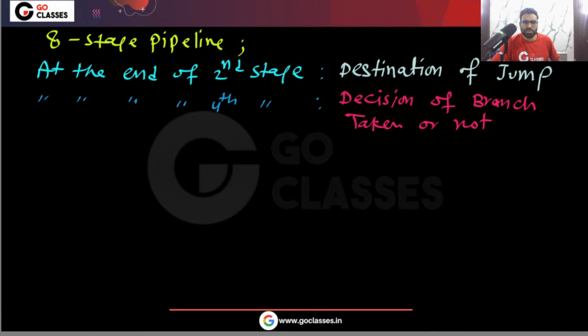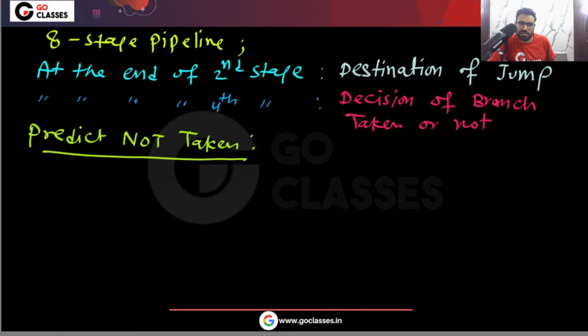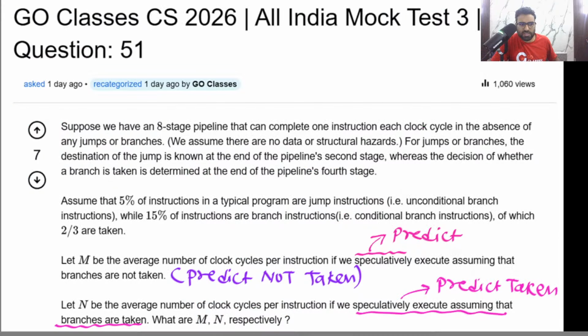Now let's solve this question. First we will solve it for the strategy predict not taken. If you are using this strategy, then what will be the average execution time per instruction? The question is asking for the average number of clock cycles per instruction. If you do not have any jump or branch instruction, then ideally this pipeline can complete one instruction per clock cycle.